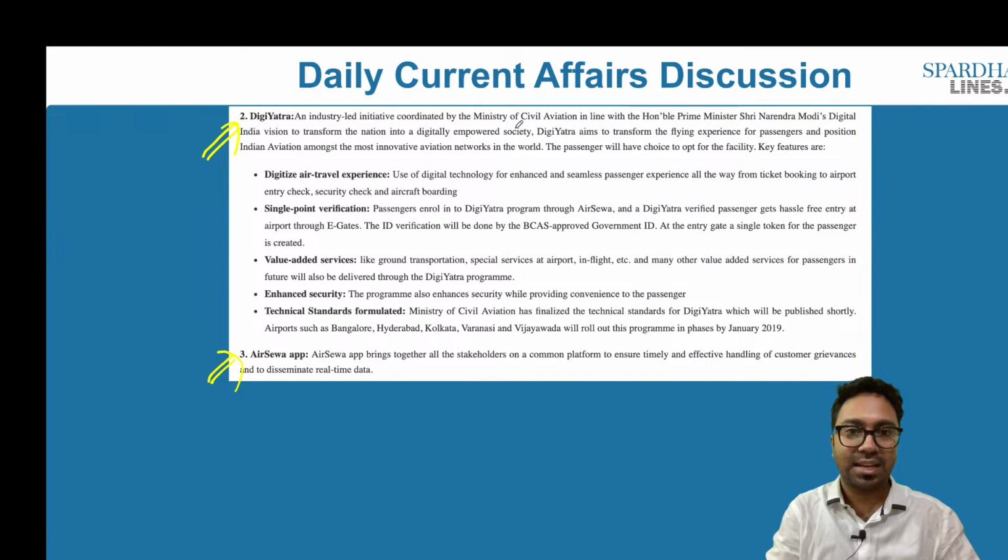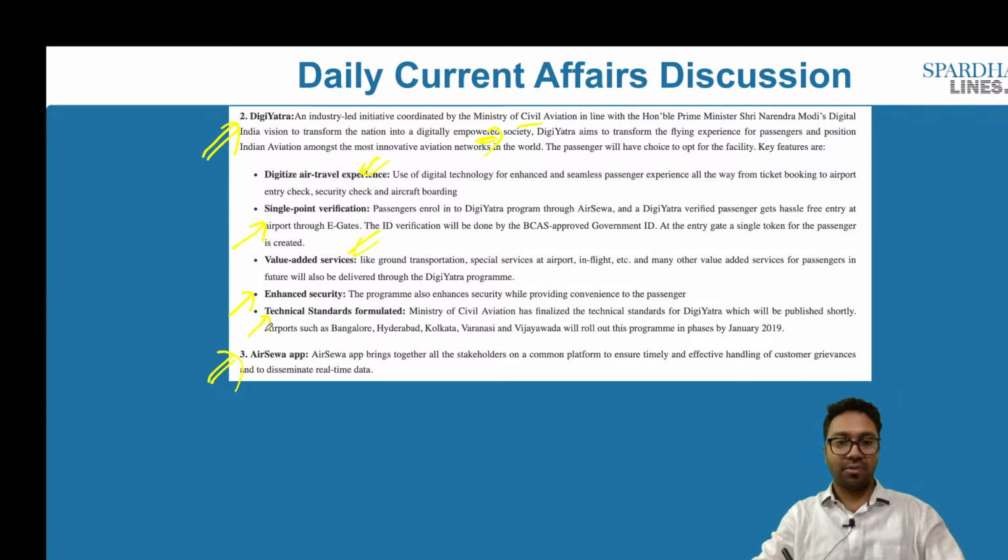It is an industry-led initiative coordinated by the Ministry of Civil Aviation, basically to transform the nation into a digitally empowered society. One is to digitize the air travel experience, single point verification of the individuals, value added services, enhanced security, and technical standards are also formulated by the government of India.